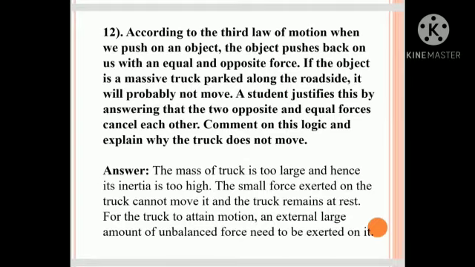Comment on the logic and explain why the truck does not move. The mass of the truck is too large and hence its inertia is too high. The small force exerted on the truck cannot move it and the truck remains at rest.